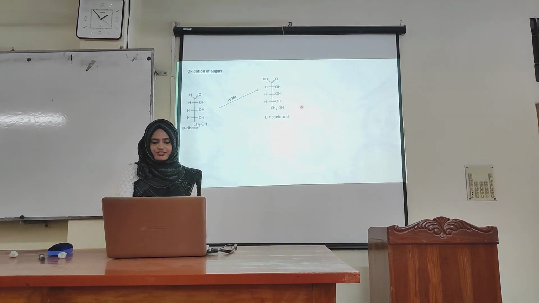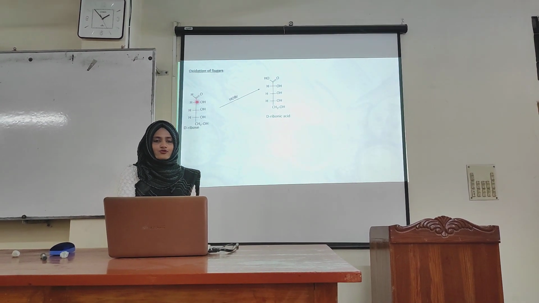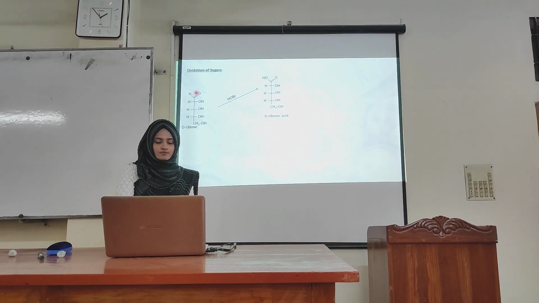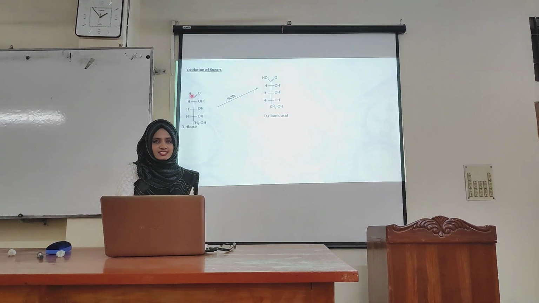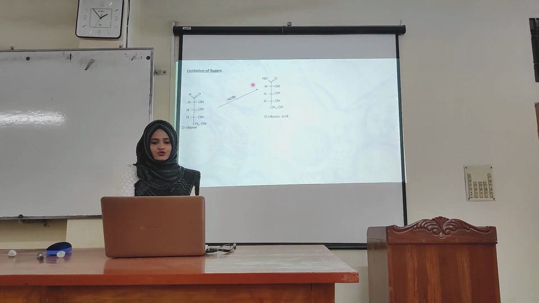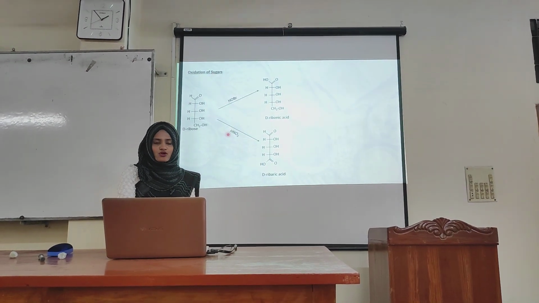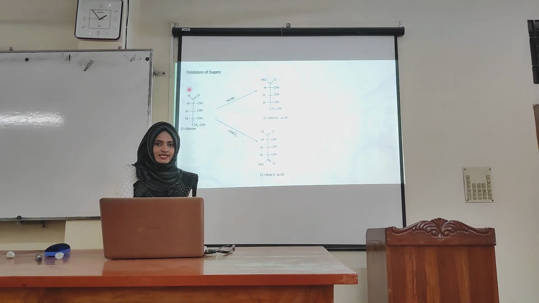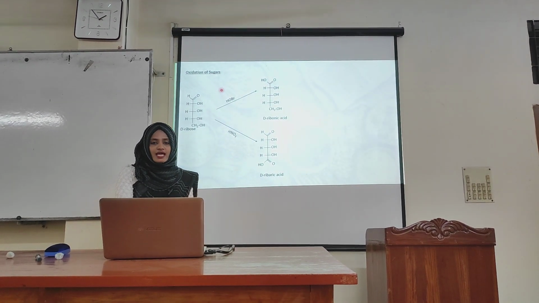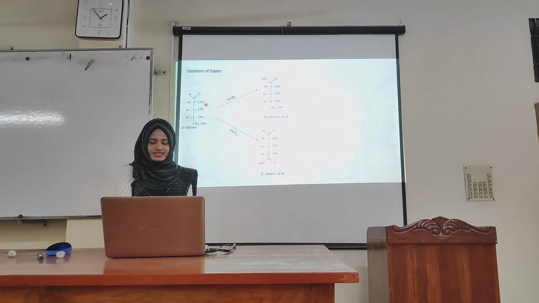Oxidation of carbohydrates. When the aldehyde group of carbohydrates is reacted with bromine water, only the aldehyde group is converted into a carboxylic group. But when it is reacted with nitric acid, both ends are converted into carboxylic groups. When only the aldehyde group is converted, it is called aldonic acid, and when both ends are converted, it is called aldaric acid.